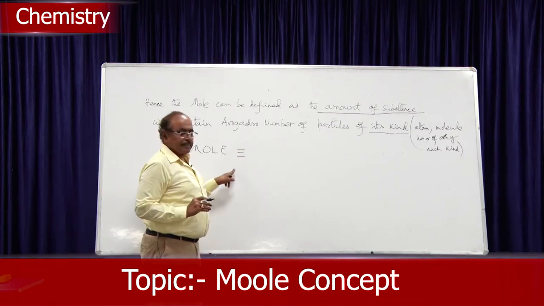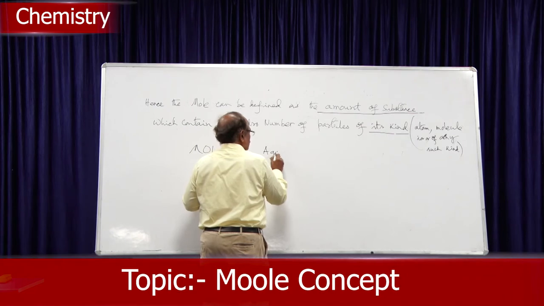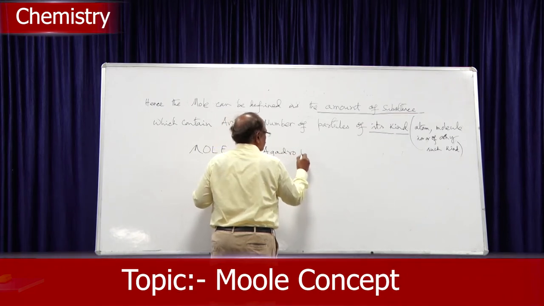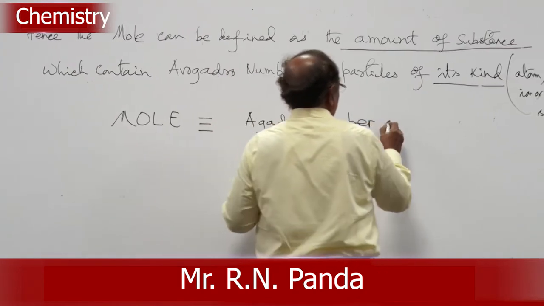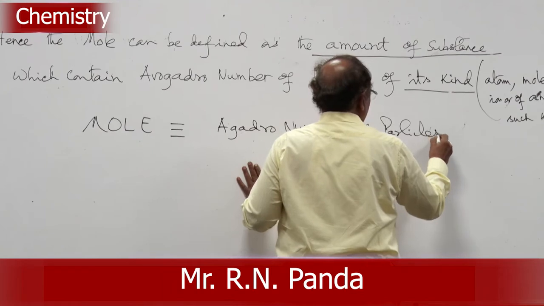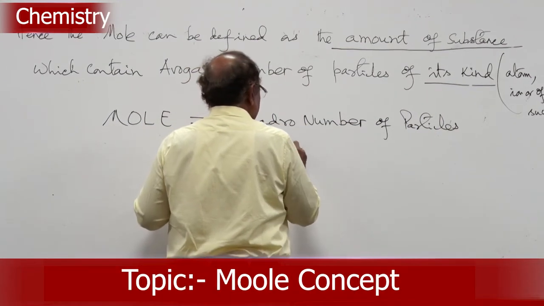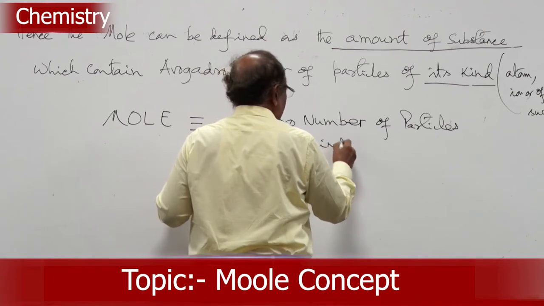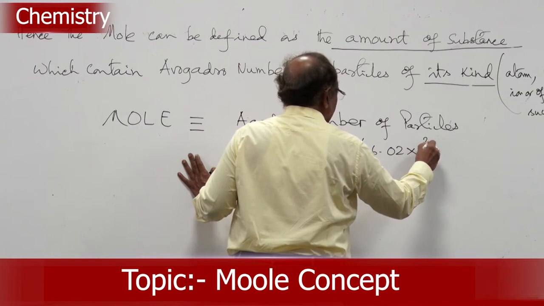So, I am writing is equivalent to what? Avogadro number of particles of its kind, that is how much? 6.02 into 10 to the power 23.